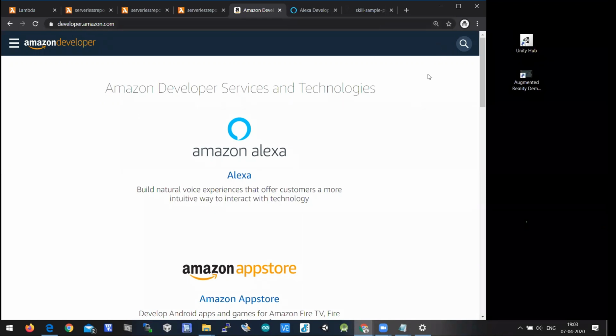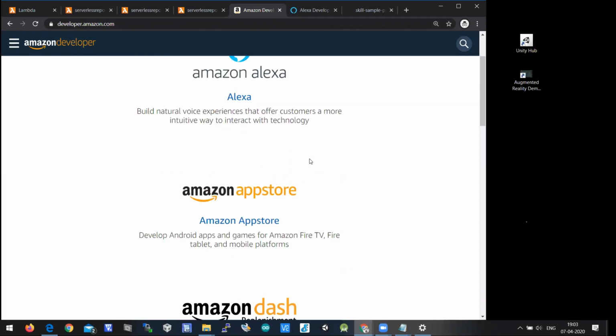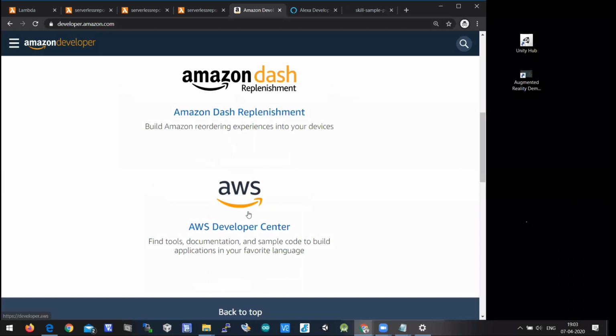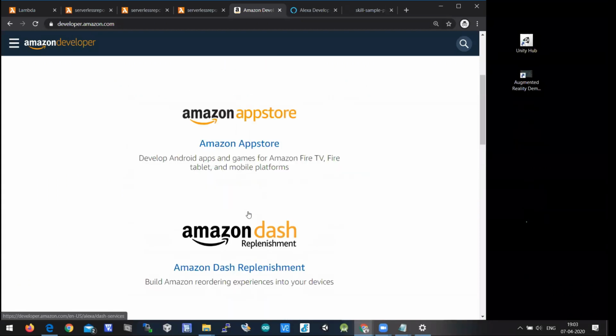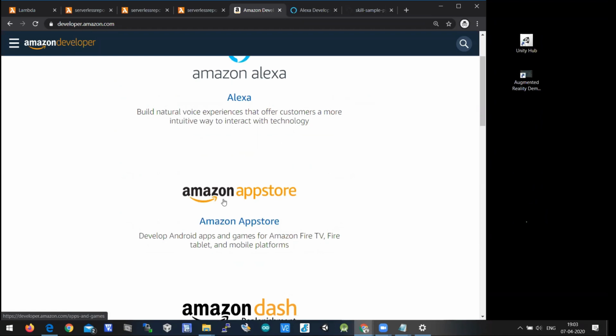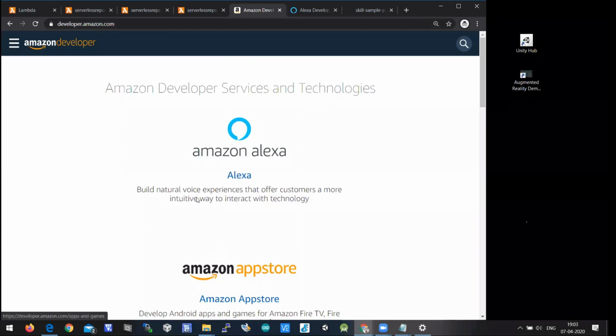You need to create an account here, or you can log in. I'm an Amazon developer. When you see, there is AWS, there is Amazon Dash, and there is Amazon App Store, something like developing Android apps and games for Amazon Fire TV and all. As of now, we are focusing on Alexa. So we need to click on Amazon Alexa.